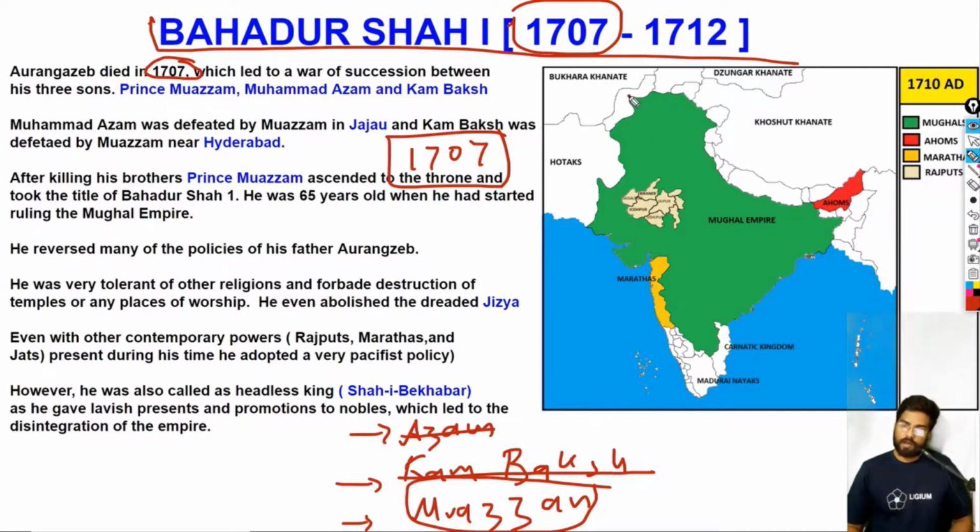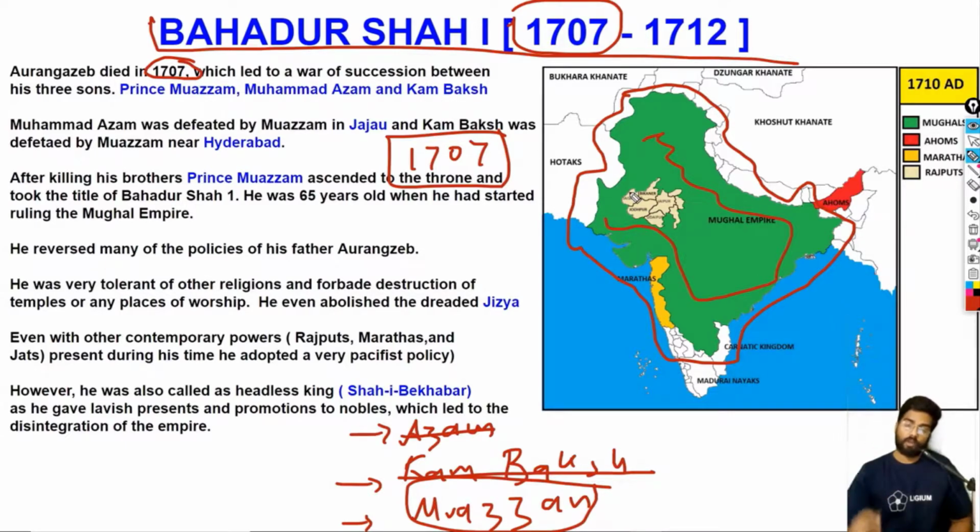So this is the Mughal Empire in 1710. This is the map of the Mughal Empire. As you can see, we have a lot of green. Basically, all of this area is Mughal Empire. Now in the orange we have the Marathas. So let's look in depth at the reign of Bahadur Shah I.